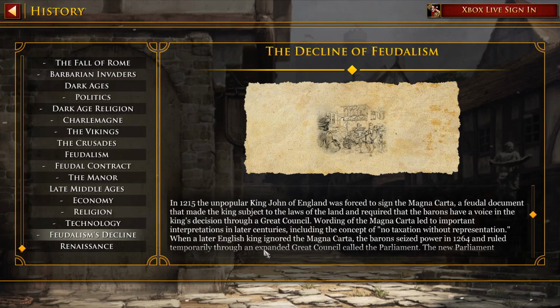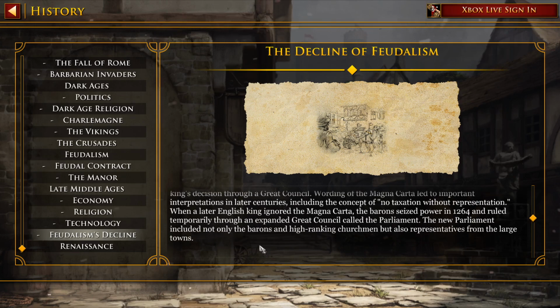In 1215, the unpopular King John of England was forced to sign the Magna Carta, a feudal document that made the king subject to the laws of the land and required that the barons have a voice in the king's decision through a great council. Wording of the Magna Carta led to important interpretations in later centuries, including the concept of no taxation without representation.